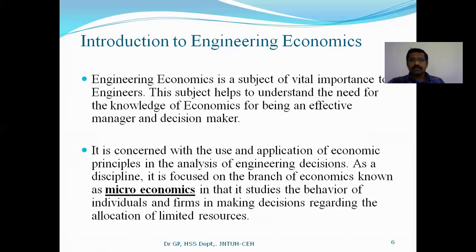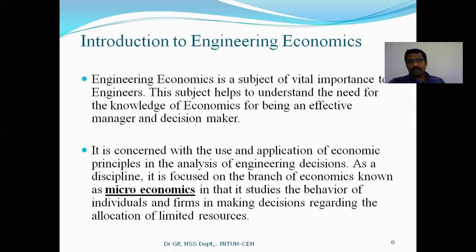Then only the owner will be happy about your decisions, because any business's ultimate objective is profit making. Everybody starts business to earn some profit, right? So here profit making is possible when you best utilize the given resources, right?